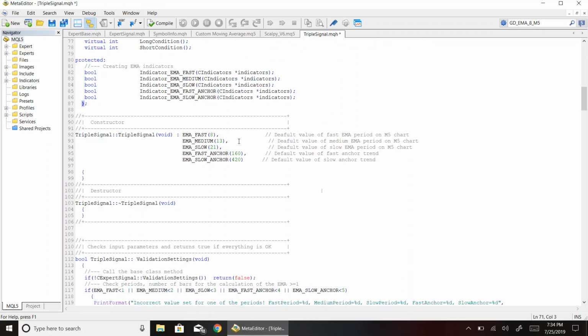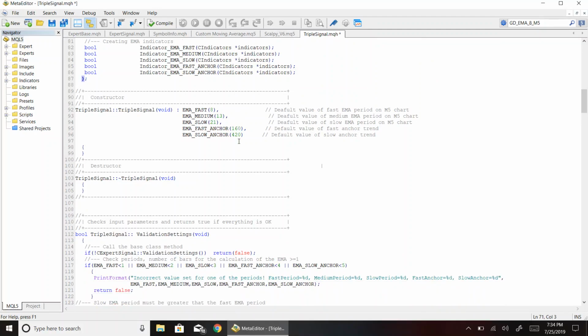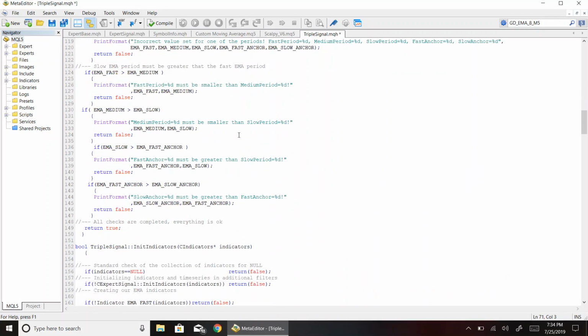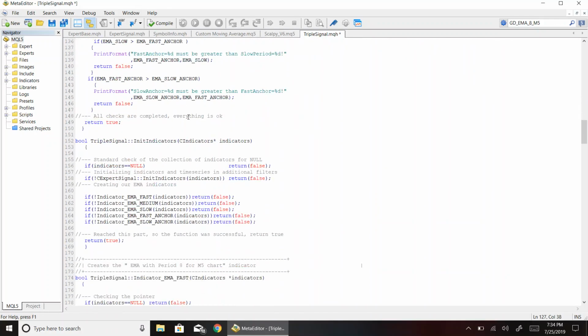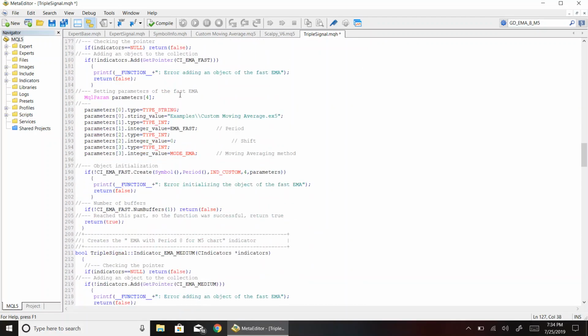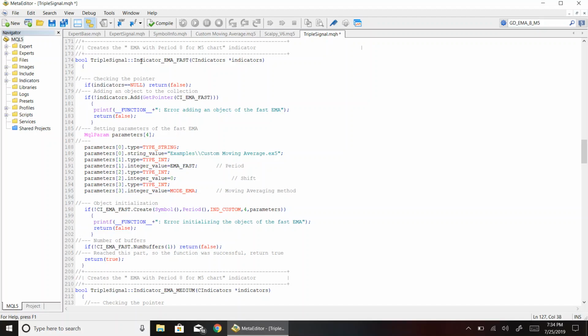Over here in the constructor, we have the default values given to the indicators. Our validation settings function. And then we have the first initialization for one of the indicators. There are these if statements that are just checking for different things, making sure that any data that was given to it is not incorrect. Then we have this MQL param type, and it's an array with 4 values.